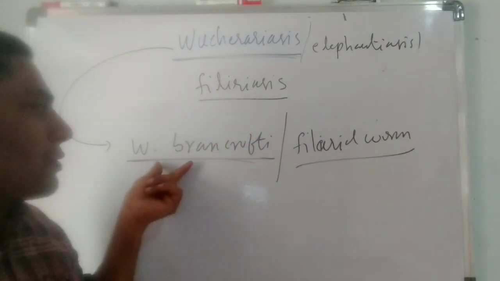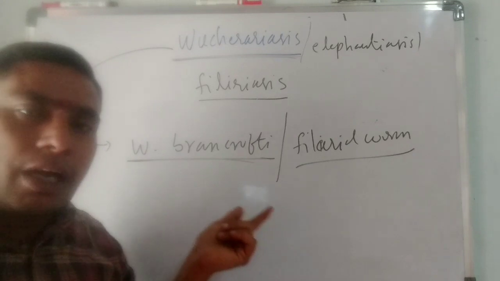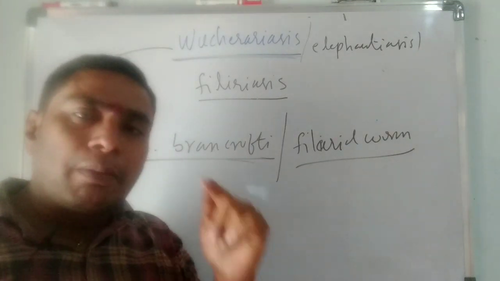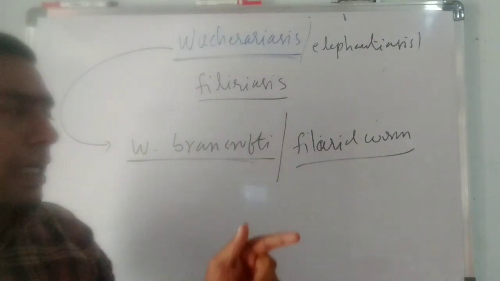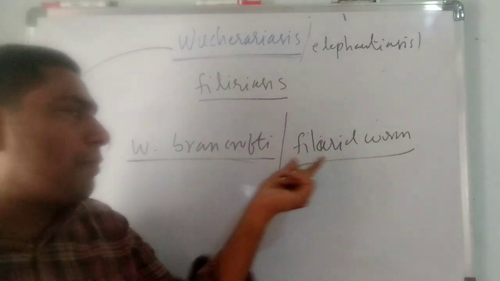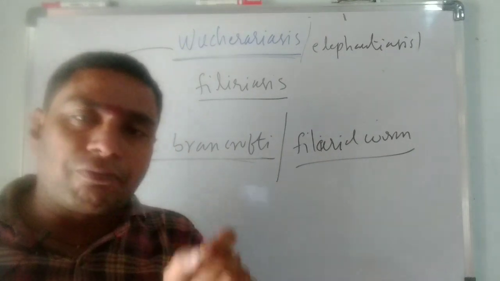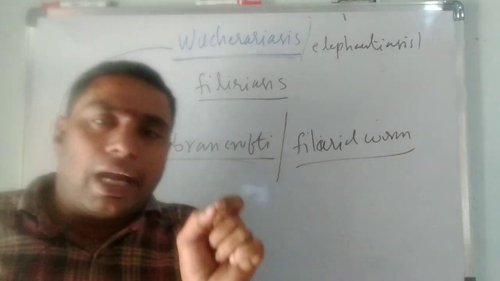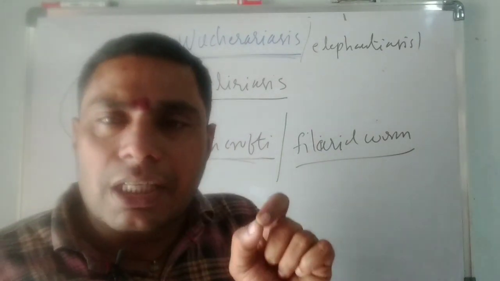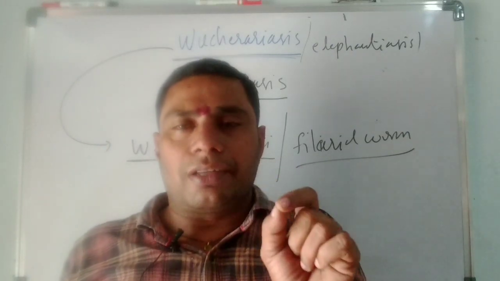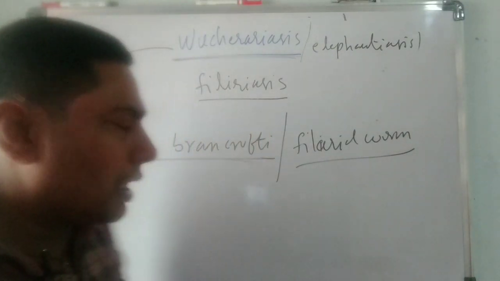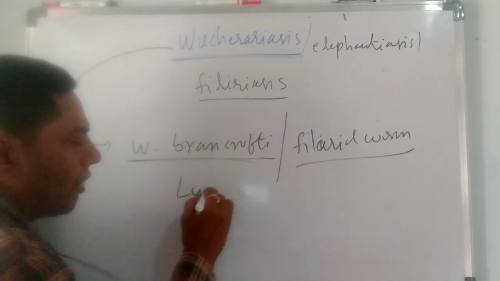It is caused by Wuchereria bancrofti, which belongs to the Helminthes parasites. The common name of Wuchereria bancrofti is filarial worm. And the affected organs are especially the lymphoid organs.